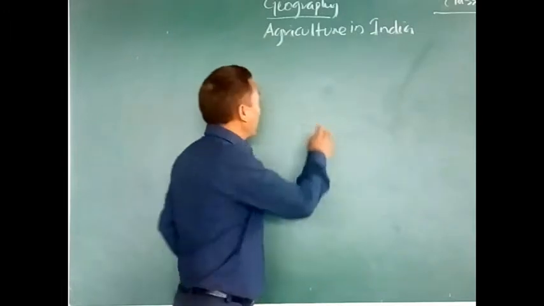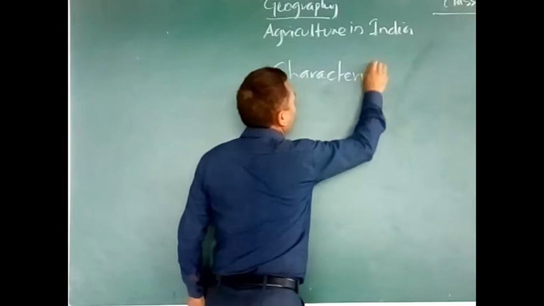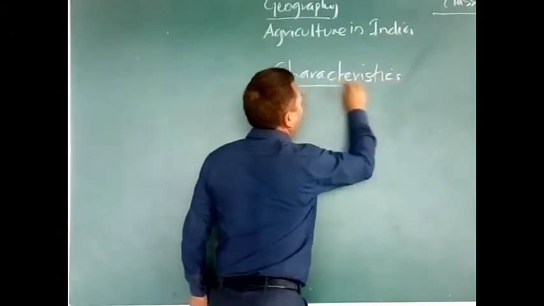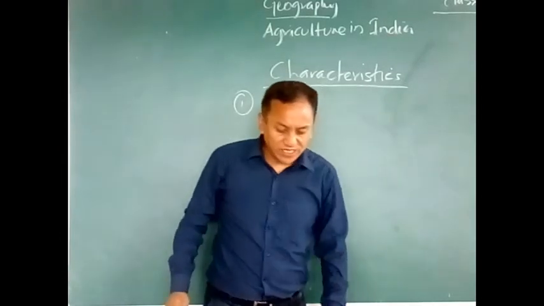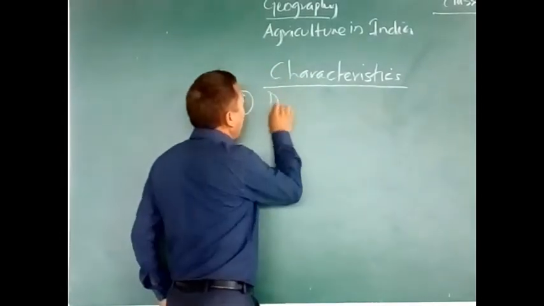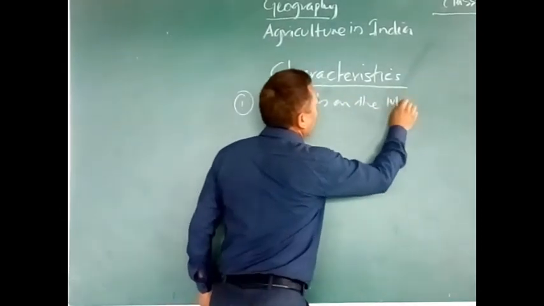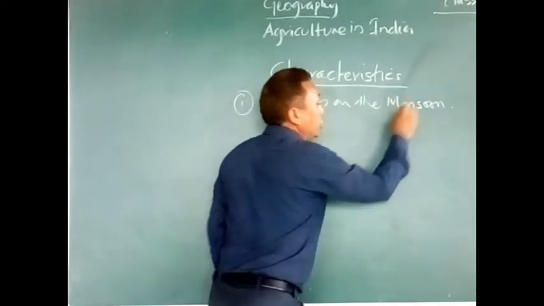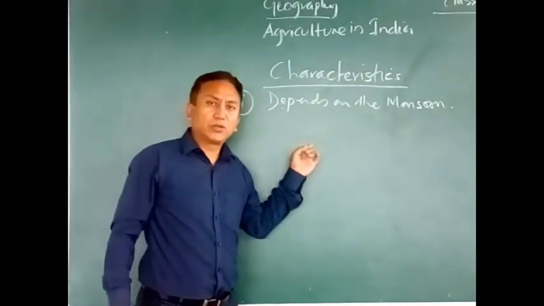Now let us see the characteristics. What are the characteristics of the Indian agriculture? First one is that Indian agriculture depends on the monsoons.